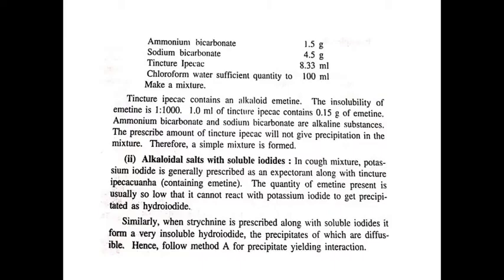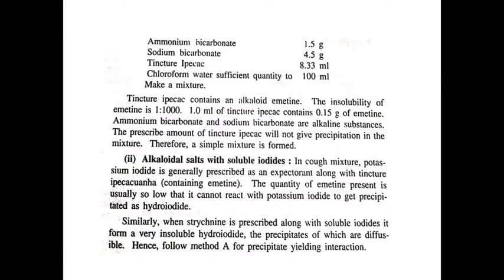Next example: ammonium bicarbonate 1.5 gram, sodium bicarbonate 4.5 gram, tincture ipecac 8.33 ml, chloroform water up to 100 ml. In this mixture, tincture ipecac contains an alkaloid emetine.